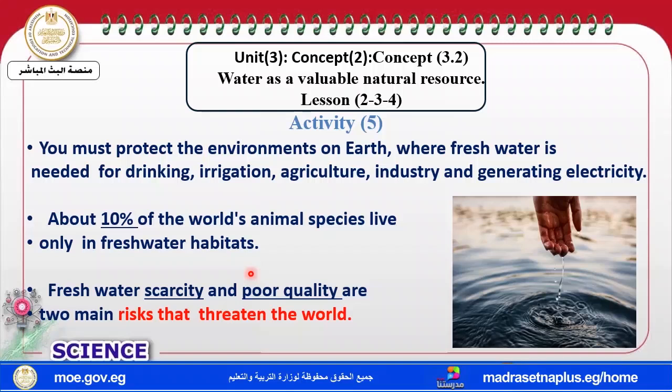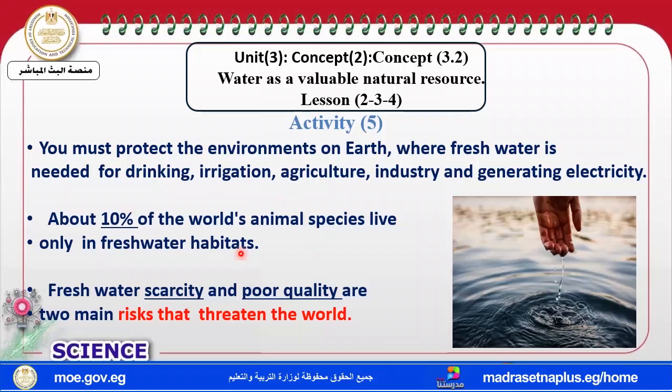So it's very important. Also, all living organisms need fresh water to survive, and it's used for many purposes. Okay, so it's very important.